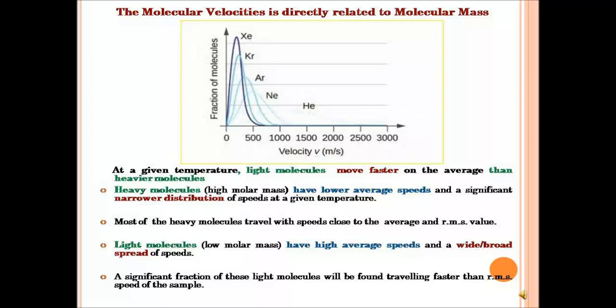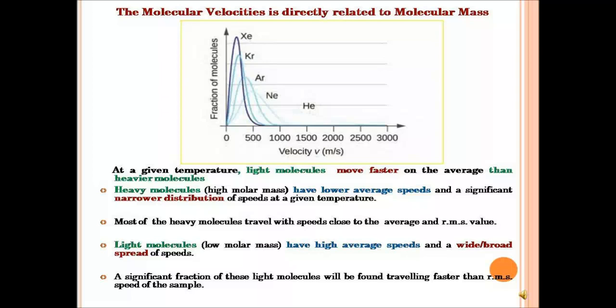Why is that? Because helium is a light molecule. It has low molar mass. Now compare it with xenon, for instance. Helium has a molar mass of about 4. But look at xenon, with a molar mass of about 131.3. You can see how the curve is steeper and very narrow, and it's just a little above 500 meters per second.